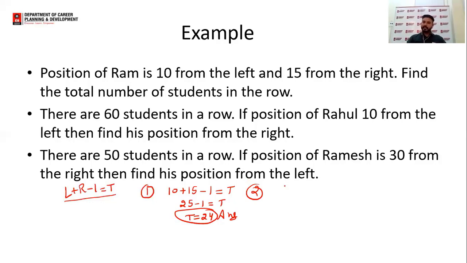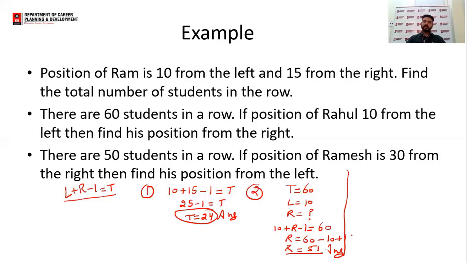That is, T is given as 60, and L is given as 10, and we have to find the value of R. Just apply the same formula. 10 plus R minus 1 is equal to 60, or I can say R is equal to 60 minus 10 plus 1. 60 minus 10 is 50 and 50 plus 1 is 51. So I can say position of Rahul from the right is 51. I hope again this is clear to all of you.